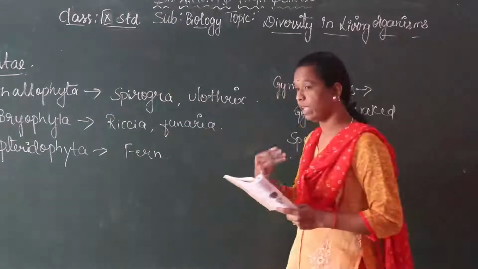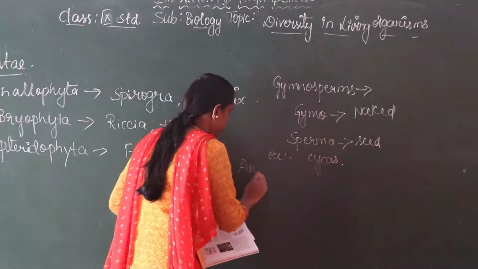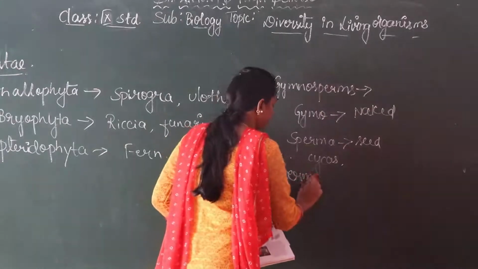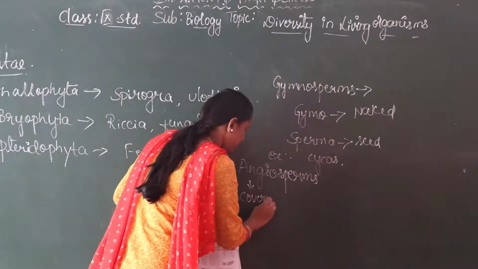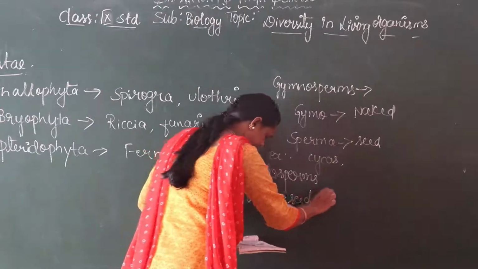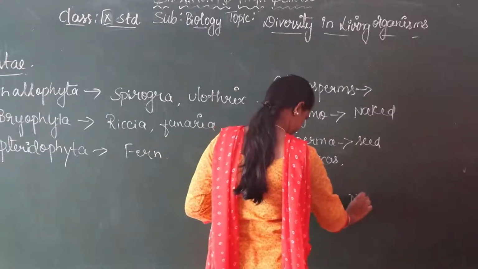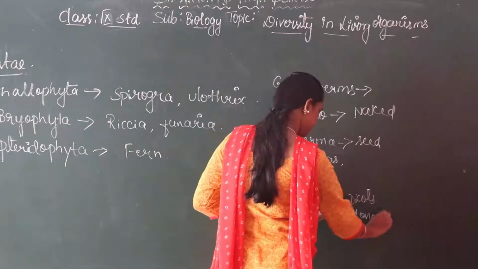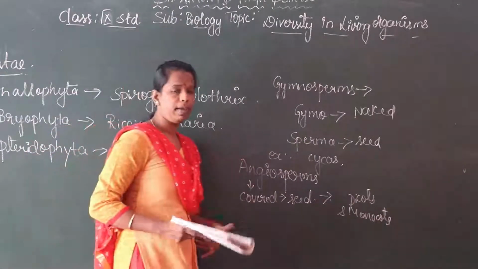Angiosperms, it also taken from the Greek words. Angio means covered, whereas sperma means seed. Covered seeds. So usually they are dicots and also monocots. The angiosperms having a covered seeds, it may be a dicot or it may be monocot.